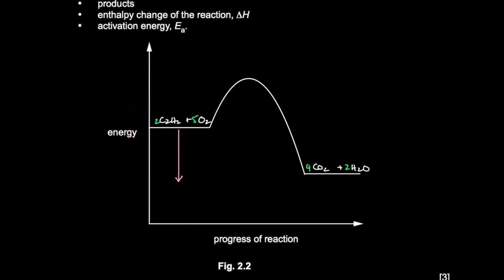You can also draw a dotted line if that helps. Right, like that. This is your enthalpy change. Okay, this is delta H. And your activation energy is from the starting point to the peak. It'll always be an upward arrow. Sorry, it's a bit off. And then this is your activation energy. Okay. So that is a correctly labeled diagram.